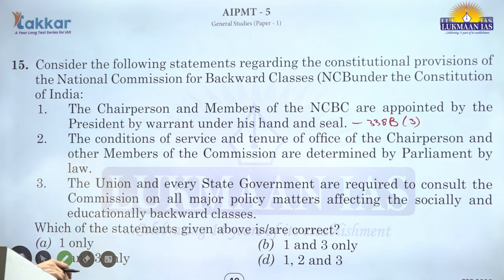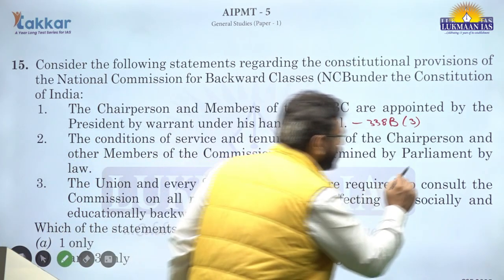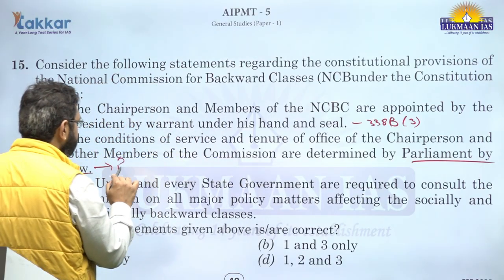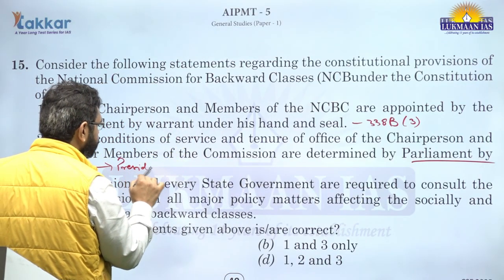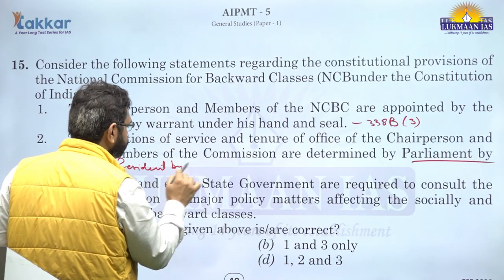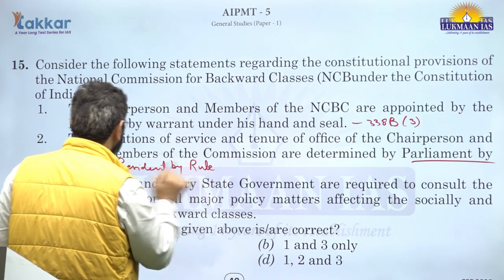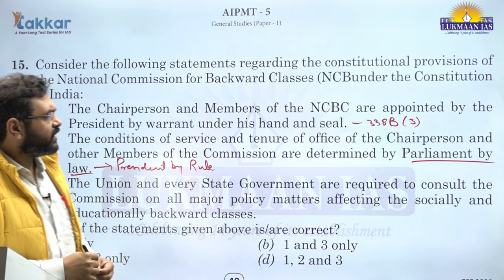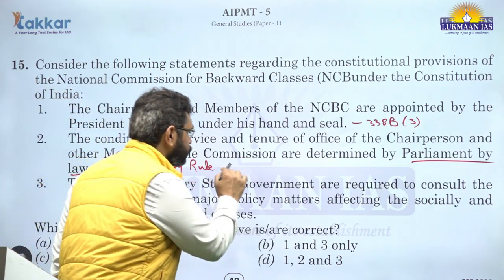The conditions of service and tenure of the office of the chairperson and other members of the commission are determined by Parliament by law. That is incorrect. That is also determined by the President by rule. Now, this is also specifically mentioned under Article 338B, provision 2.